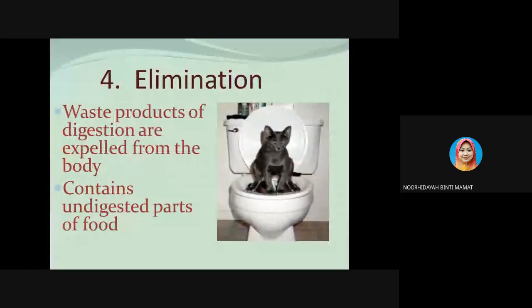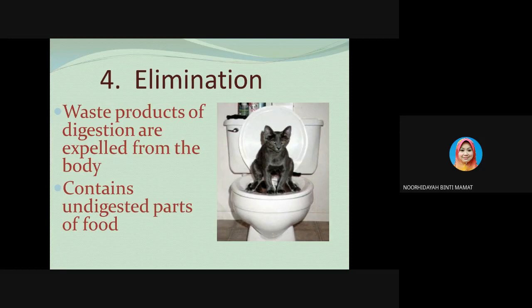So that is the third stage of food processing, which is absorption of the nutrients, which happens in the small intestine, right? So you need to remember they have a villus, they have a microvillus, right? So we're also talking about the lacteal, the lymphatic system, and also the capillaries.